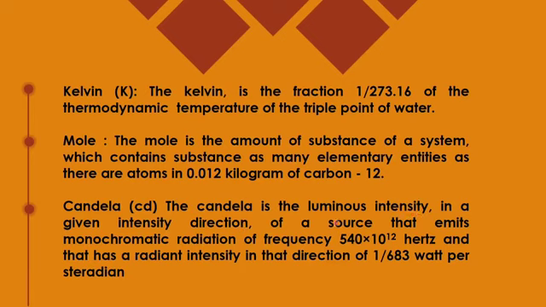Luminous intensity in a given direction, of a source that is emitting monochromatic radiation. Monochromatic means single wavelength radiation of frequency 540 times 10 to the power 12 hertz, and has a radiant intensity in that direction of 1 upon 683 watt per steradian. So that is why I want to study about the steradian, the angle, that is a solid angle of course, which is giving me all these definitions. This is simply to give you the idea how these definitions have come, how we are able to find the values.